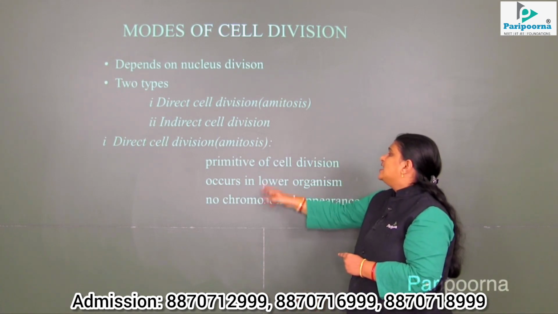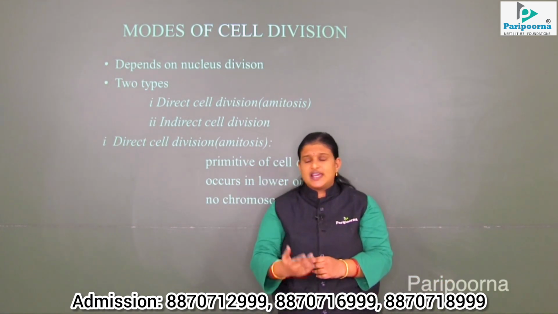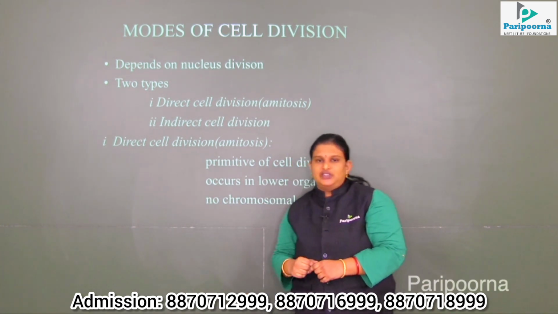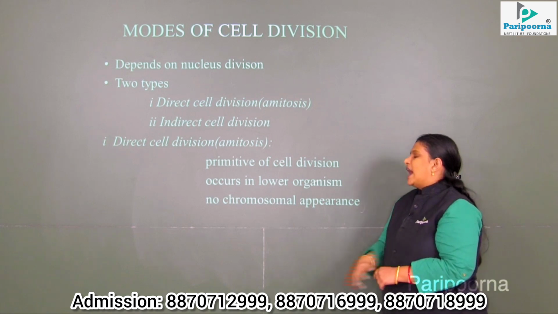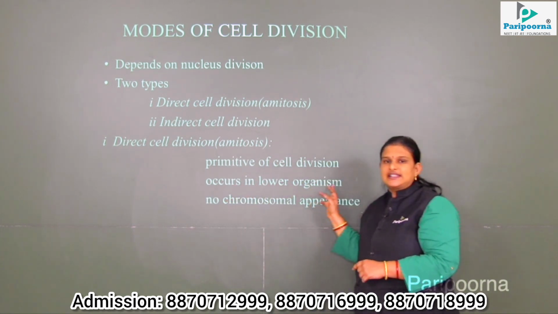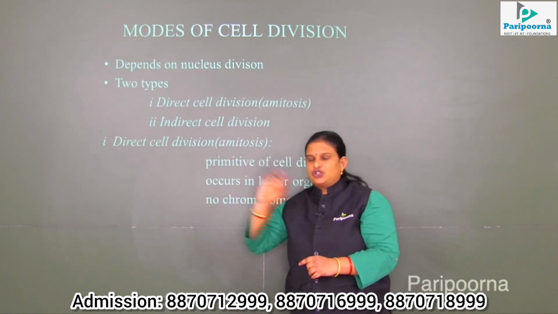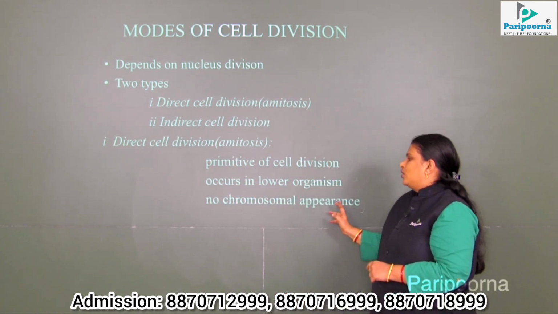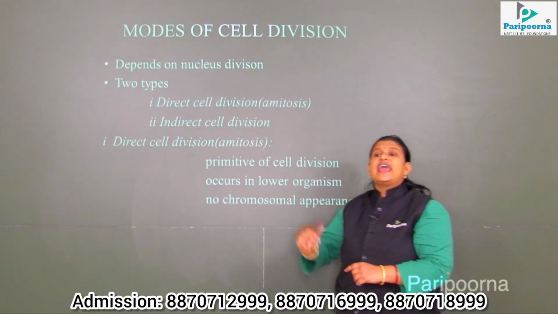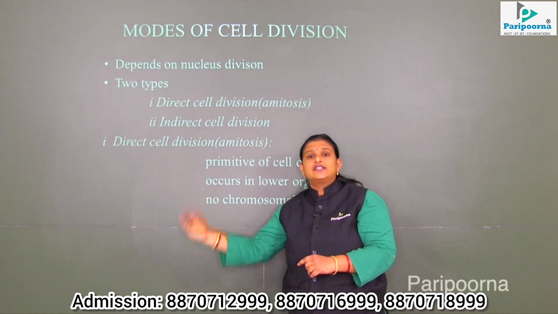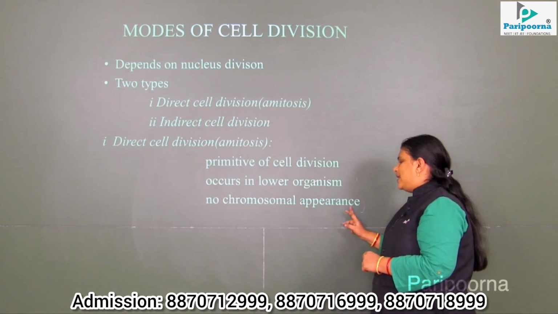As I had explained, it is primitive. So what do you mean by primitive? Primitive is the foremost. We can say that monkeys are the primitive of the human being. So primitive is the first mode of cell division, and it occurs mainly in lower organisms like bacteria, in the multiplication of their progeny. As I had already told, it doesn't have any work to carry any materials or message from the parental cell. So there will be no chromosomal appearance.